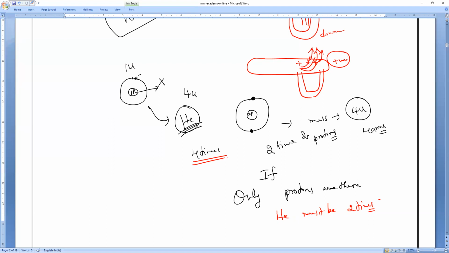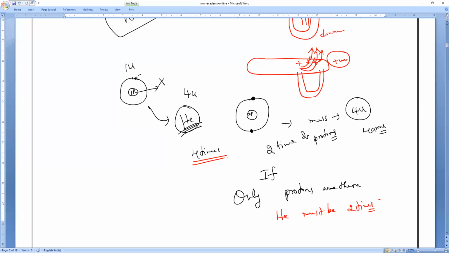So please remember, everybody, the thought process was first done by Mr. Rutherford only. So he noticed that the atomic mass of hydrogen is 1 AMU. So if you consider helium, 2 protons are there, it must be 2 AMU. But it is showing how many AMU? Helium is 4 AMU. So helium is 4 times heavier than hydrogen. So how is it possible?